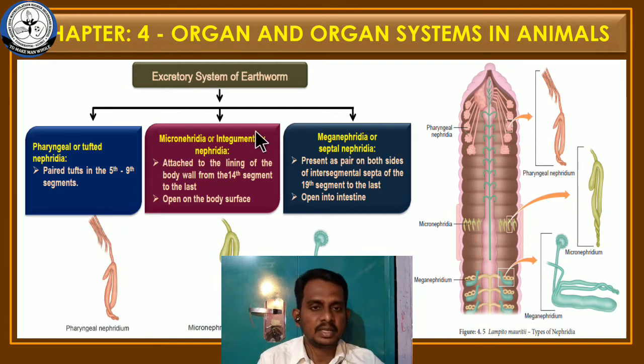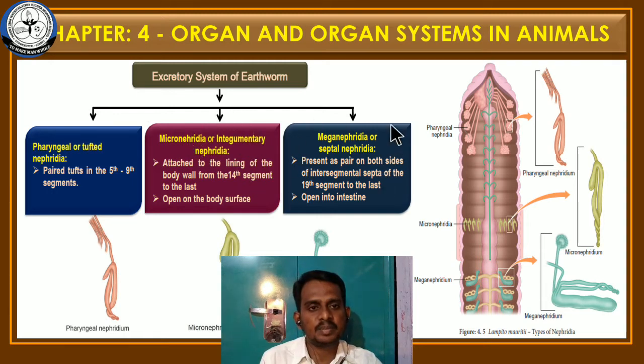Okay. And the second one is micronephridia or integument nephridia. What is meant by integument? This type of nephridia excretes its nitrogenous waste through the body surface, or through the skin. That means the excretory pore opens on the body surface. That is the reason this type of nephridia is called integument nephridia.